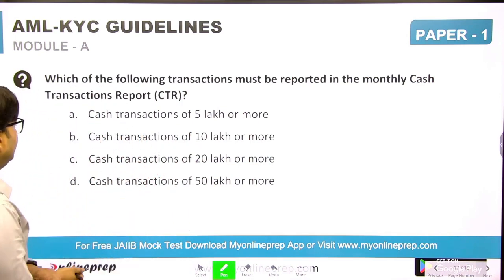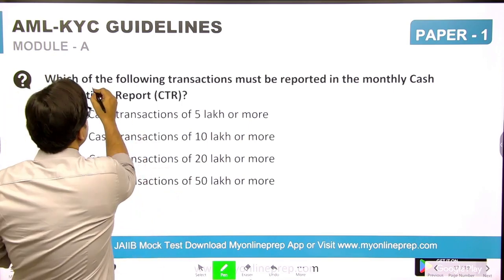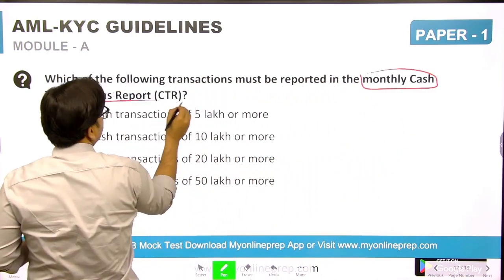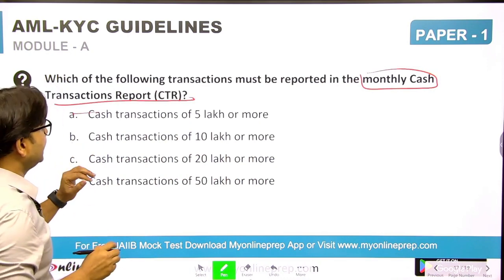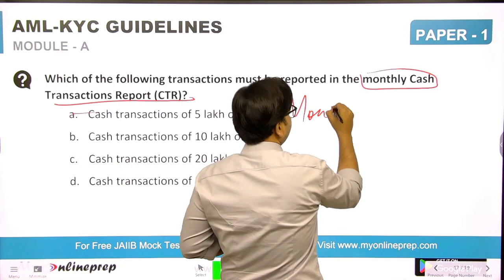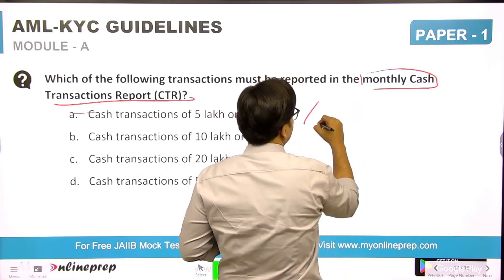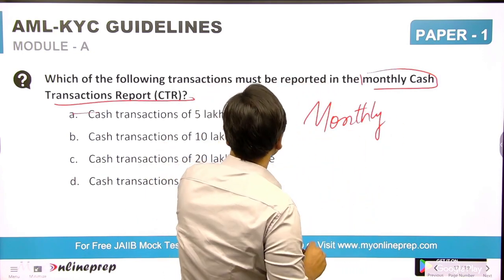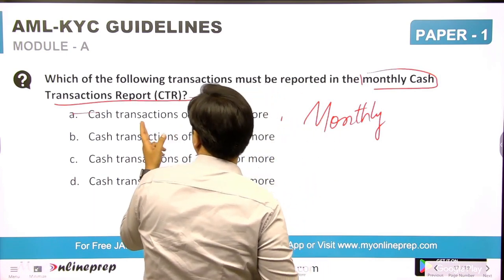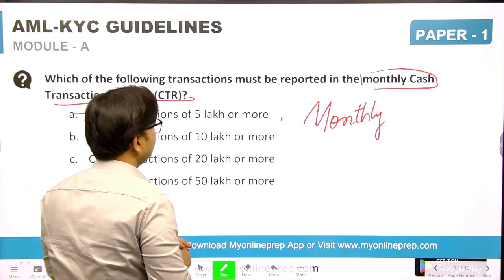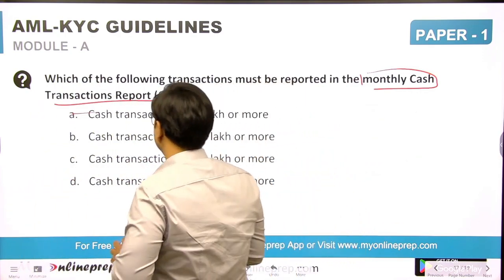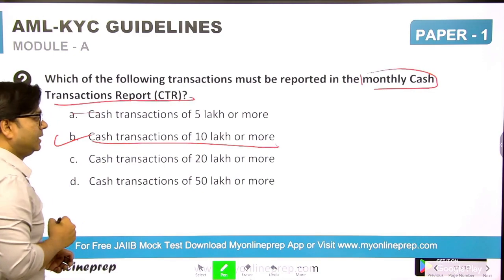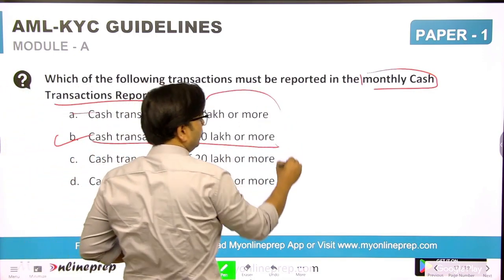Any cash amount of 10 lakhs and above has to be reported in CTR.